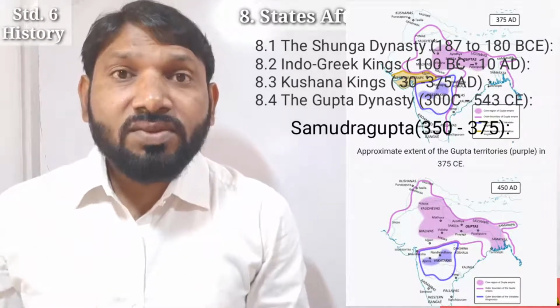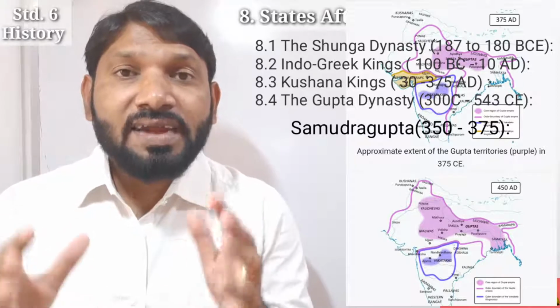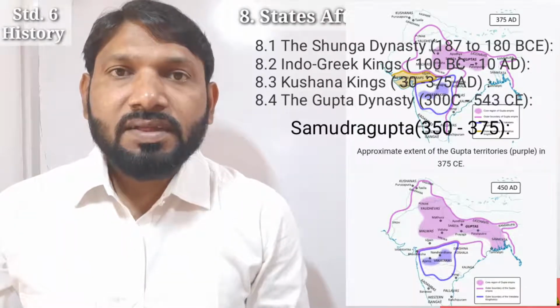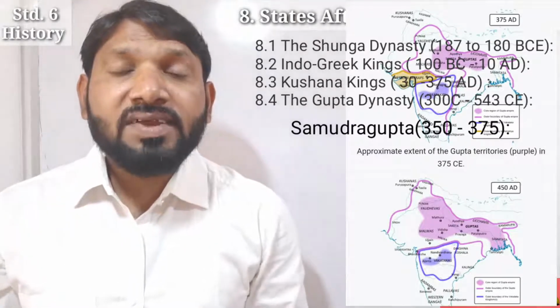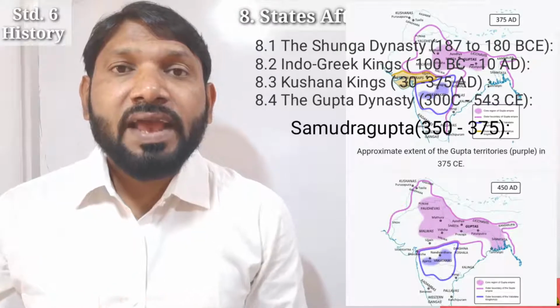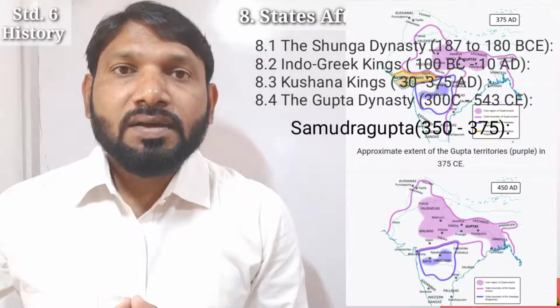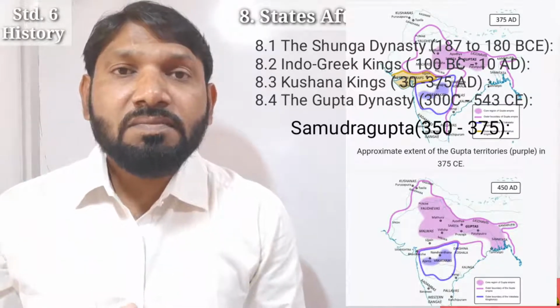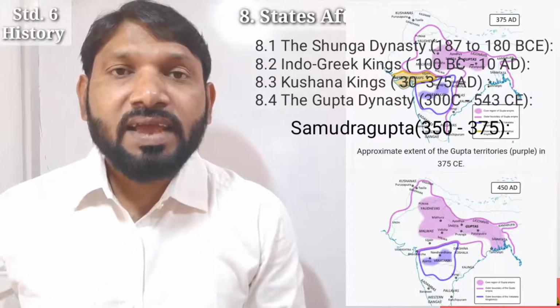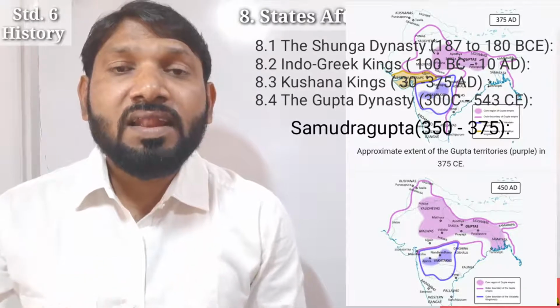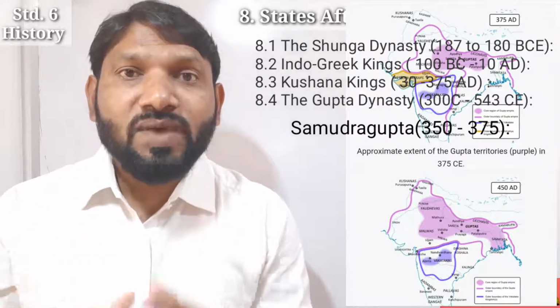Students, he had also conquered the eastern coastal region up to Kanchi in Tamil Nadu. His empire extended from Ravi river in the west to the Brahmaputra river in the east, and from Himalayan foothills in the north to central India in the southwest.